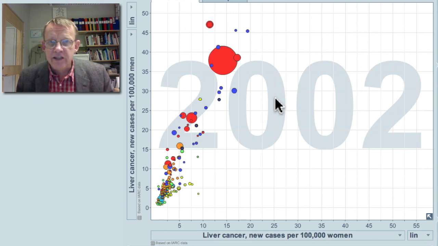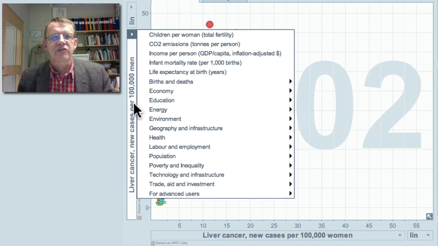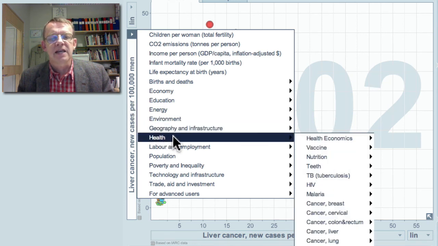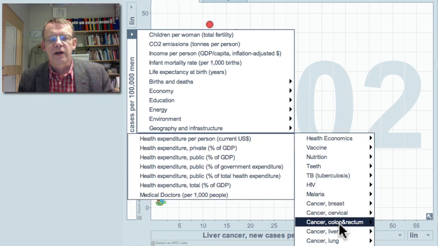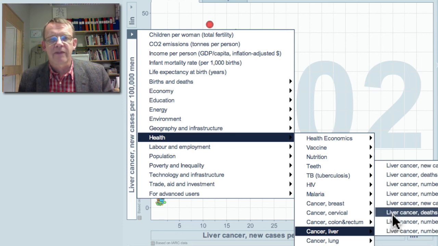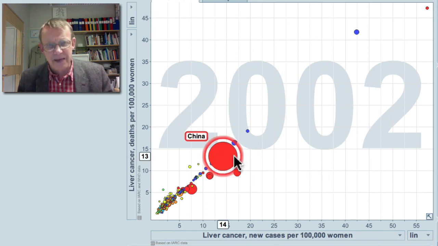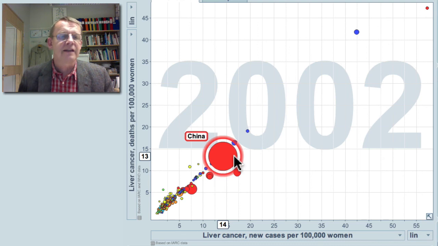Now, a very tragic aspect of this cancer is that it's difficult to cure. If I take away this rate for men here, and instead I show you for cancer of the liver, the number of deaths per 100,000 women. You will see in China it's estimated that it's about 14 women per 100,000 who get it, and it's about 13 per 100,000 that die.